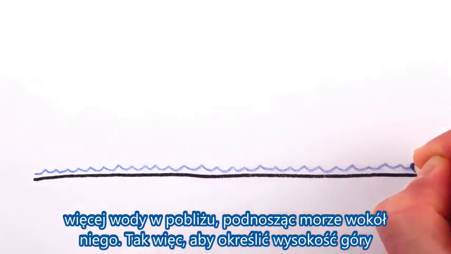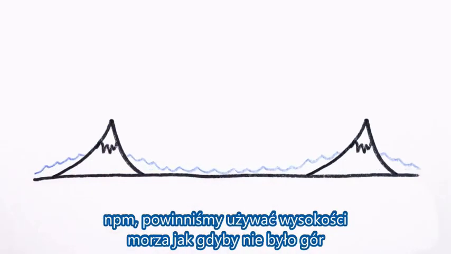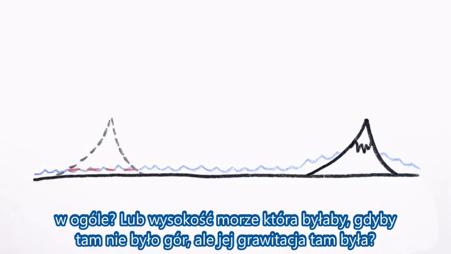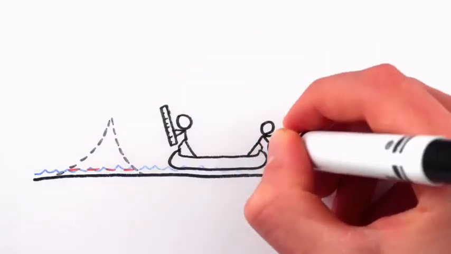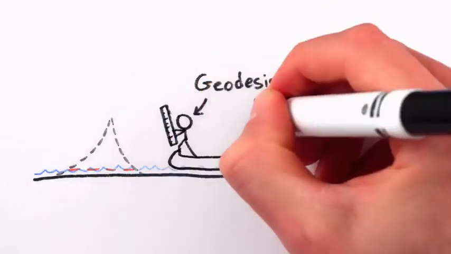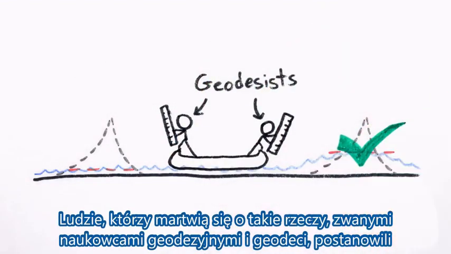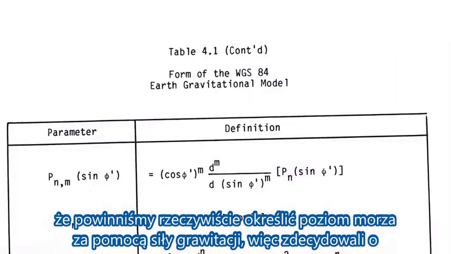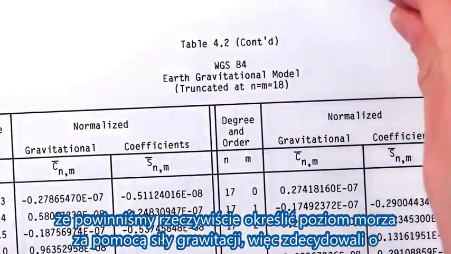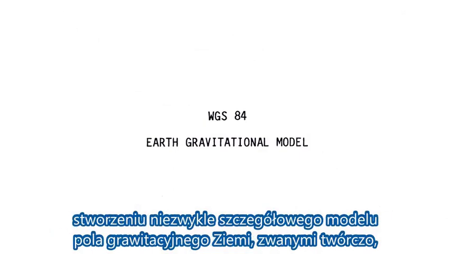So to determine the height of a mountain above sea level, should we use the height the sea would be if the mountain weren't there at all, or the height the sea would be if the mountain weren't there but its gravity were? The people who worry about such things, called geodetic scientists or geodesists, decided that we should indeed define sea level using the strength of gravity, so they went about creating an incredibly detailed model of the Earth's gravitational field, called, creatively, the Earth Gravitational Model.